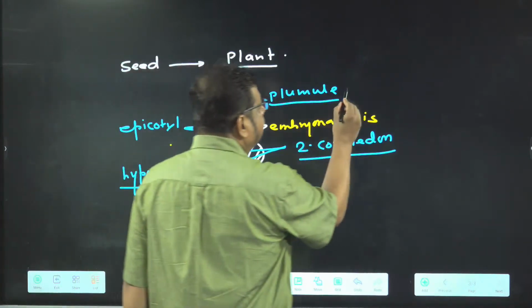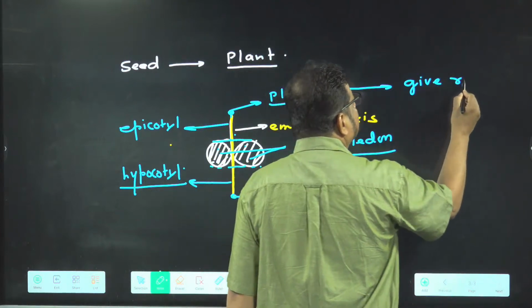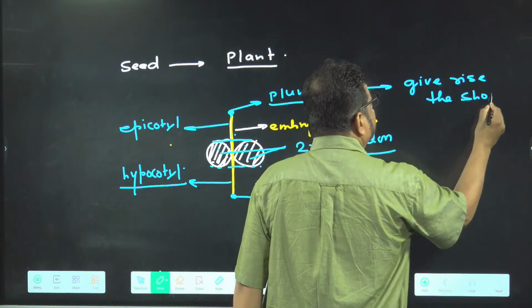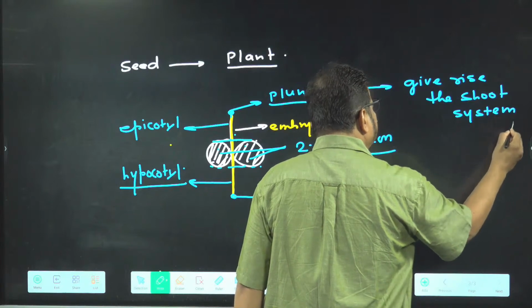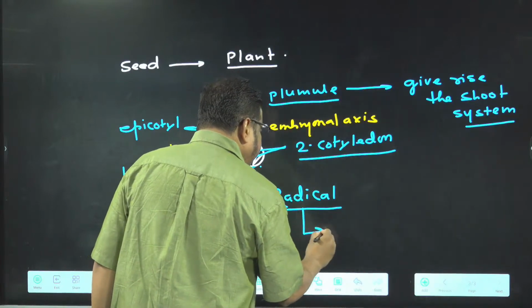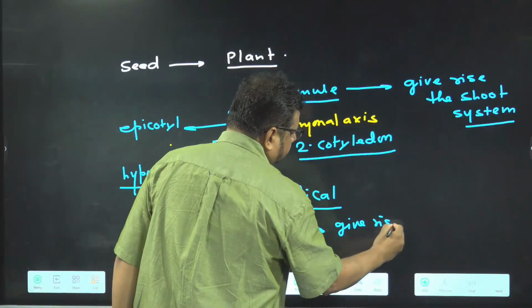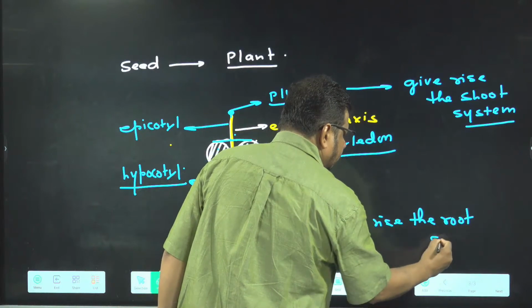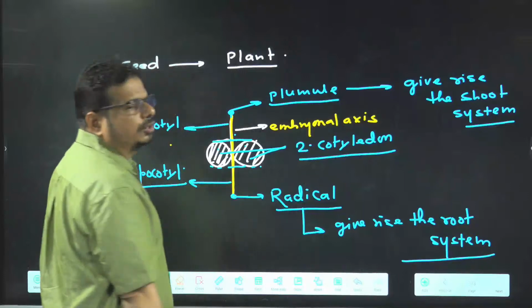So plumule gives rise to the shoot system. Shoot system arises from which one? Plumule. And radicle gives rise to the root system.